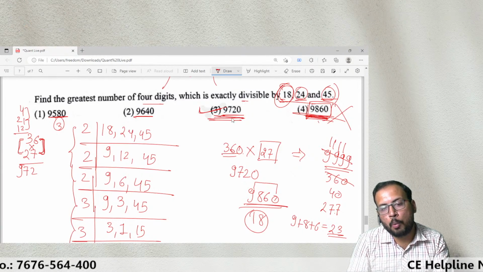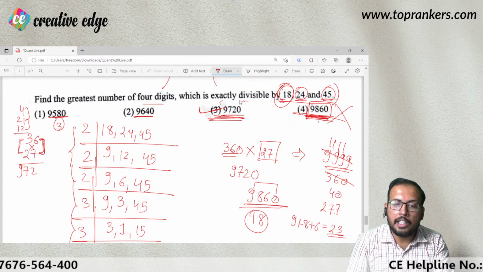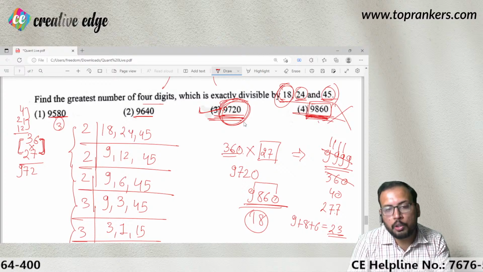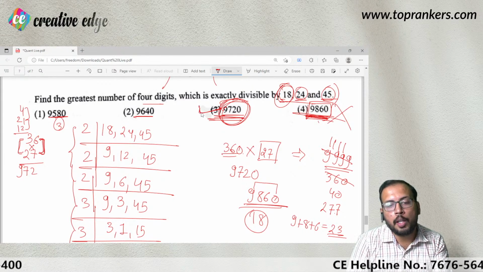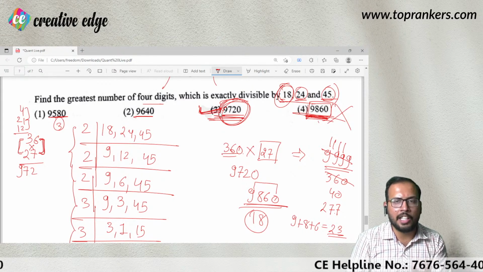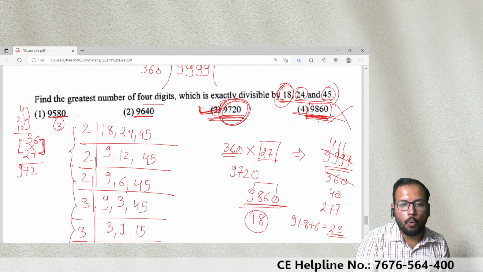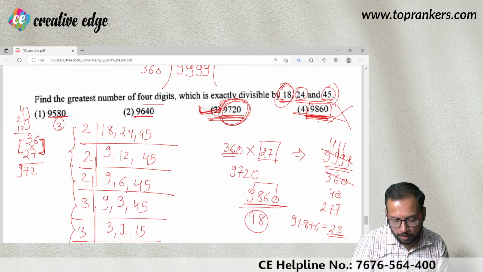Now let us move to this option. You will find that 18 is going to divide this number, 24 is going to divide this number, 45 is also going to divide this number, and you will immediately mark that correct. मतलब cancellation ही करनी है. ठीक है. So this is how you must understand.